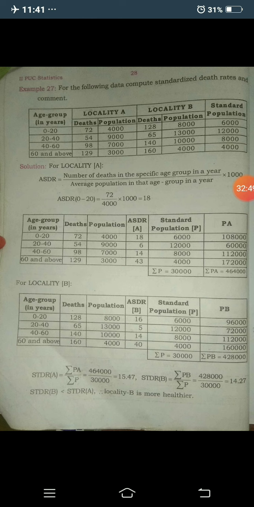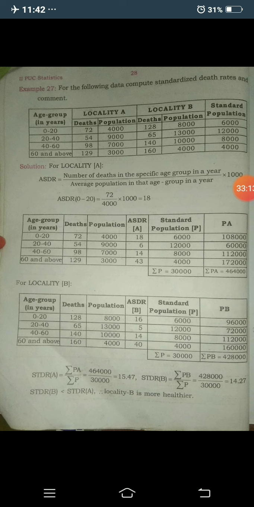Okay, 14.27 is less than 15.47. Then you have to comment that the standardized death rate of B is less than the standardized death rate of A. Hence, locality B is more healthy and locality A is less healthy.